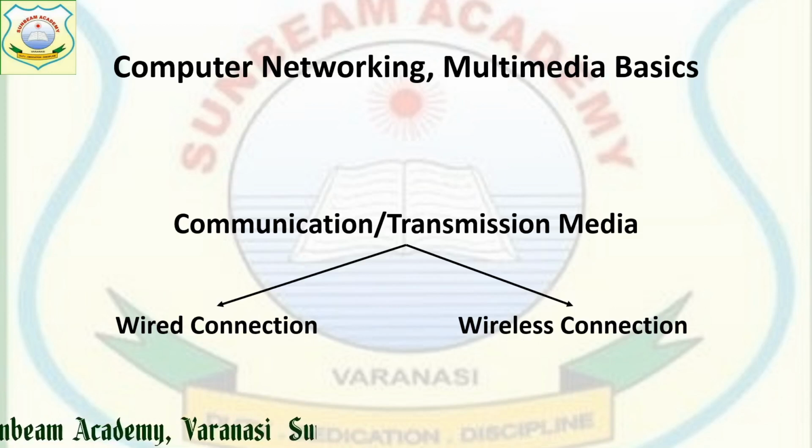Wired connections are those in which the transmission of data takes place with the help of some wires, while without using any wire, if we are transferring our data, that is known as wireless connection.